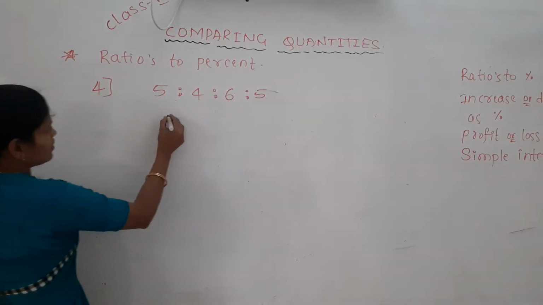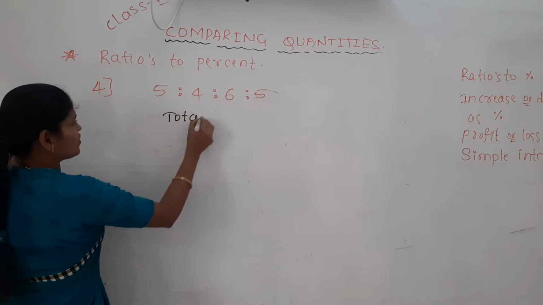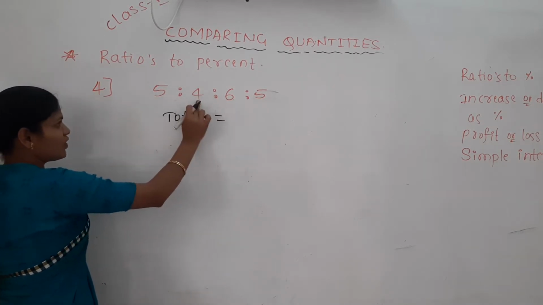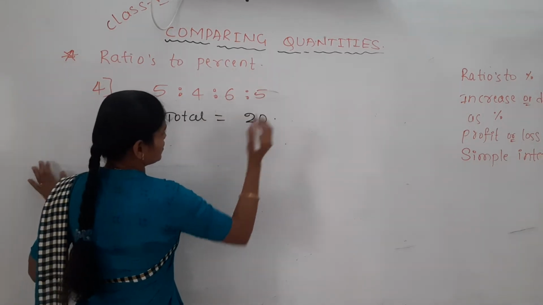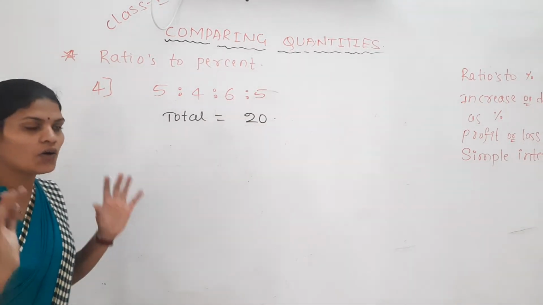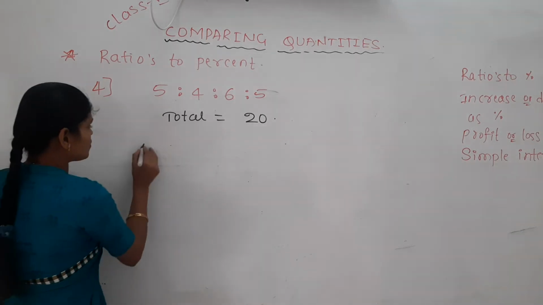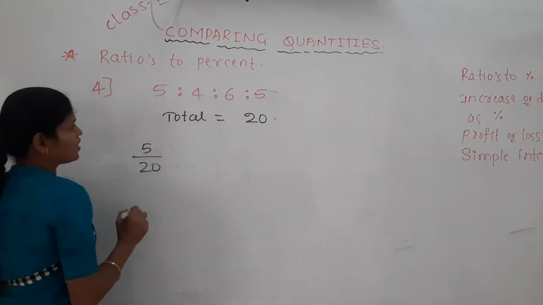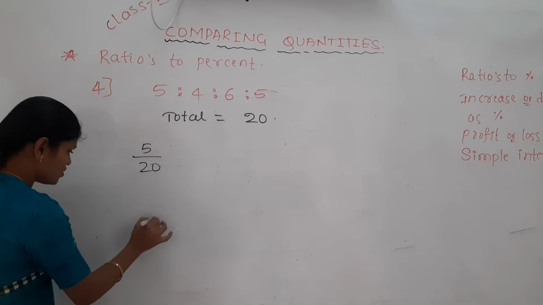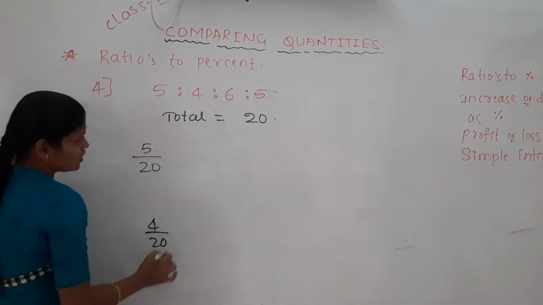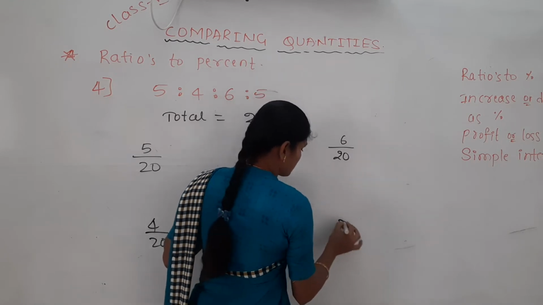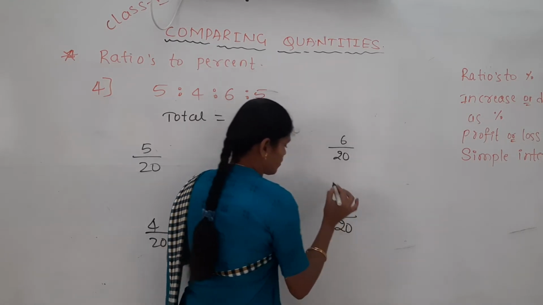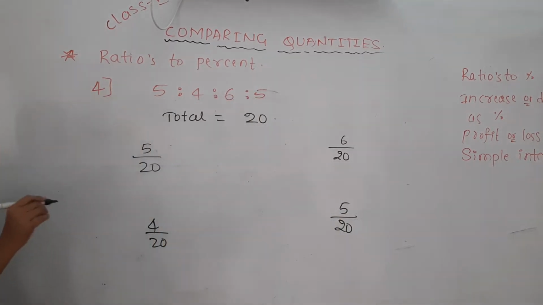Here, totally how many parts are there? Total things here: 5 plus 4, 9; 9 plus 6, 15; 15 plus 5, 20. Total things are 20. Out of 20, the first ratio shows only 5 things. Out of 20, the second ratio shows only 4 things. The third one shows 6. The fourth one shows 5 equal parts. So now we got it.